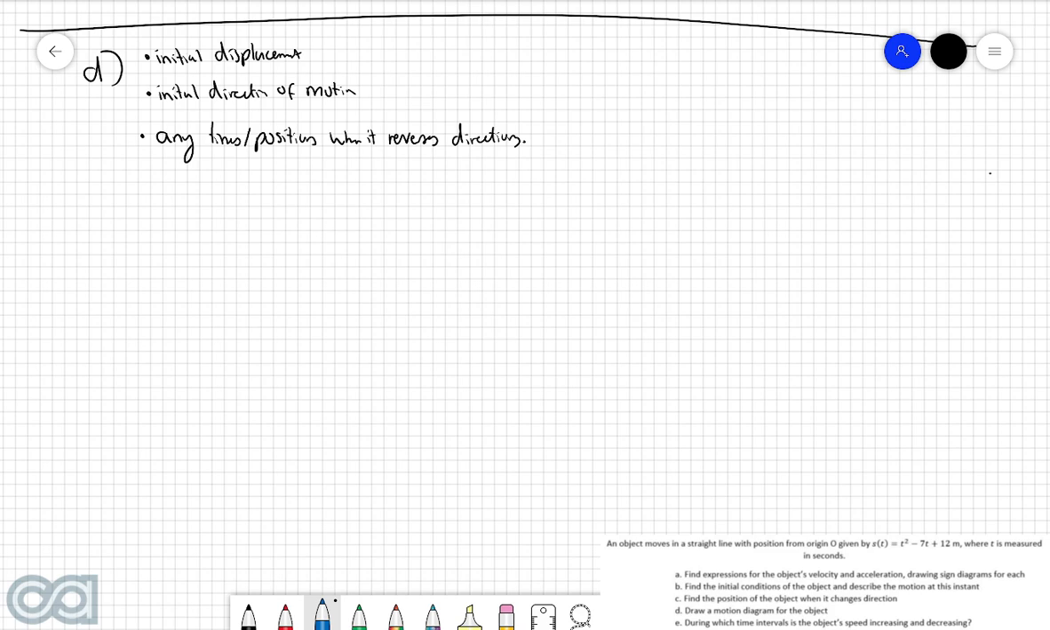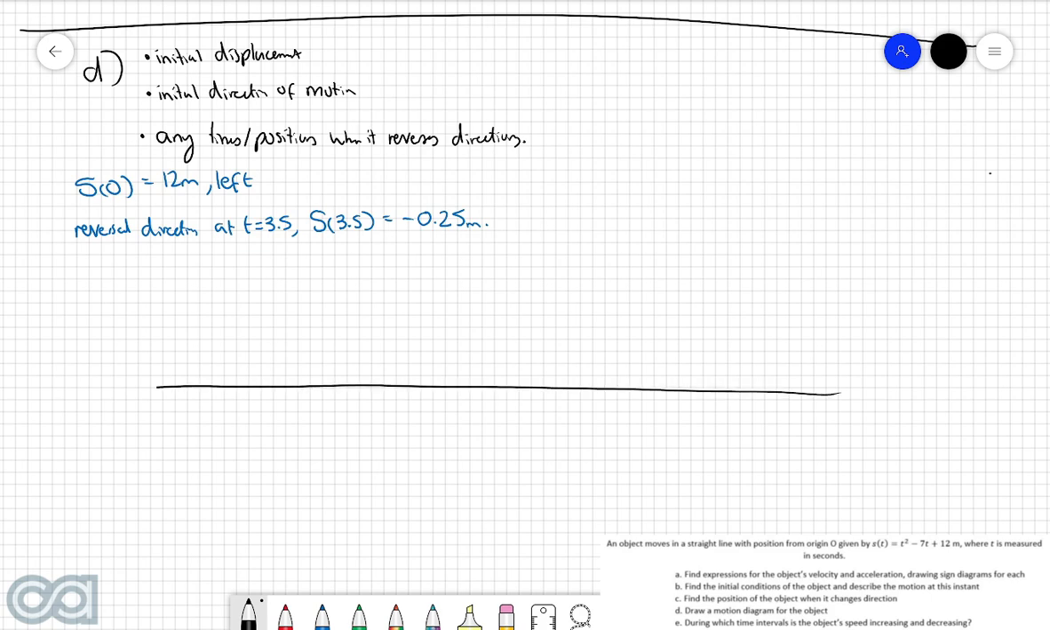We found that initially the displacement was equal to 12 meters. We found that it was initially moving left, so that was part of our answer to part B. And we also found that it reversed directions at t is equal to 3.5 when its displacement, so s of 3.5, was equal to negative 0.25 meters. So what we can now do is construct a nice motion diagram capturing all this information here. So we can draw a horizontal axis, which represents the displacement at time t.